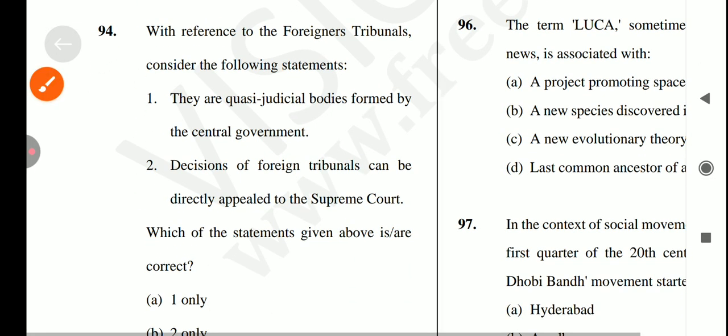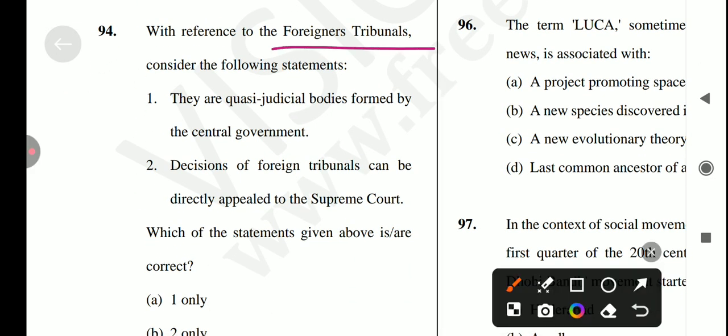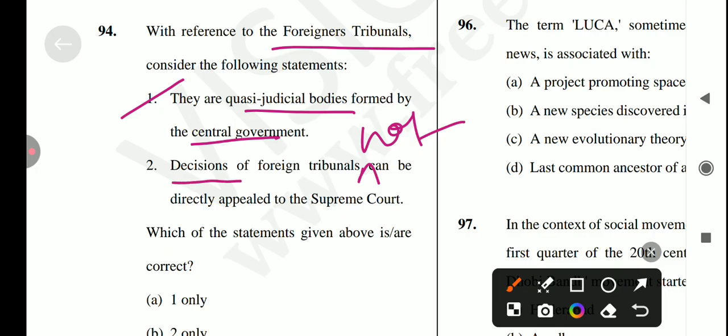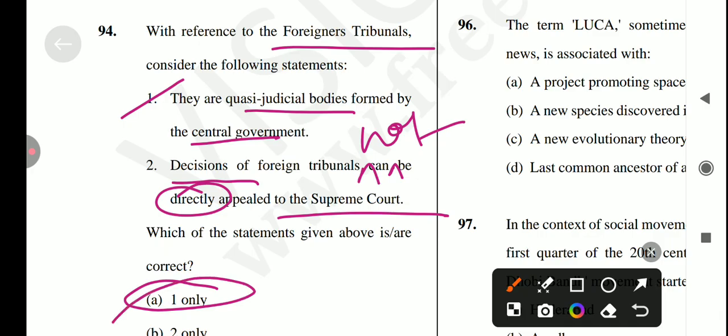Okay, let's come to the next question, with reference to foreign tribunals. Consider the following statements. First, they are quasi-judicial bodies formed by the central government. Yes, it's a correct statement. Next, decisions of the foreign tribunal can be directly appealed to the Supreme Court. No, it's not a correct statement, because decisions of foreign tribunals cannot be directly appealed to the Supreme Court. Okay, so the answer for this question is option A.